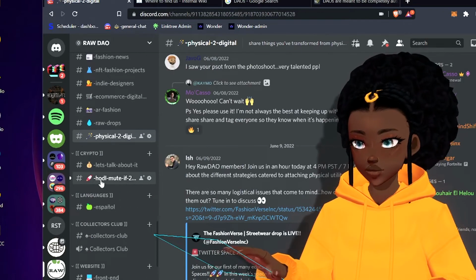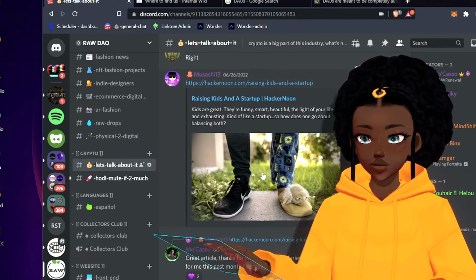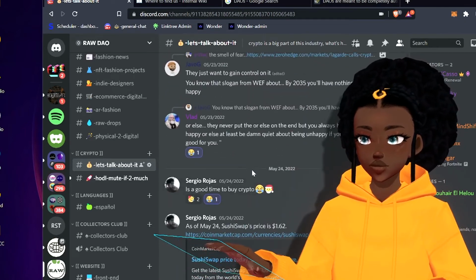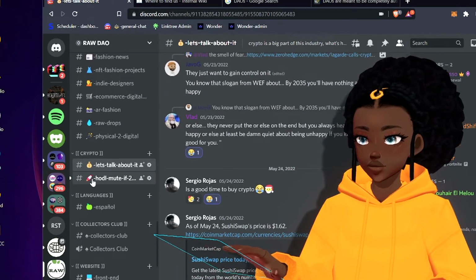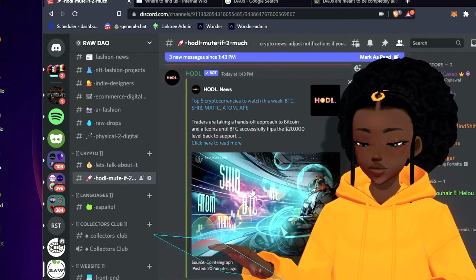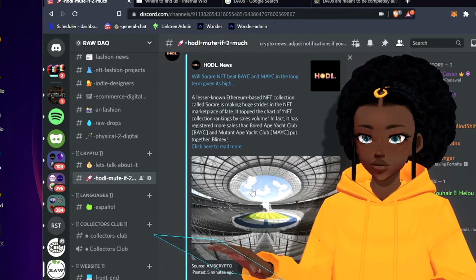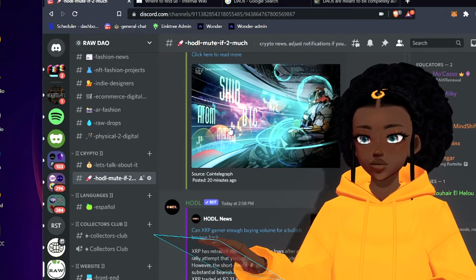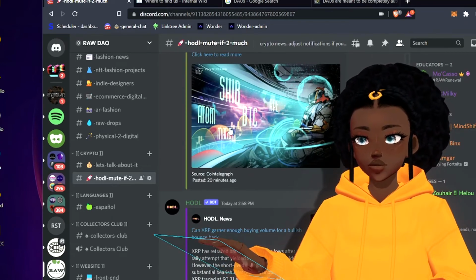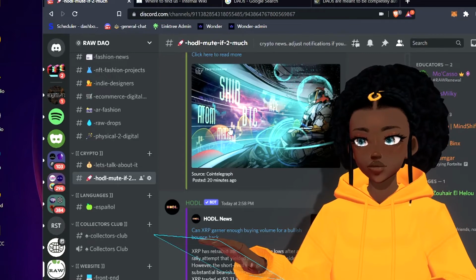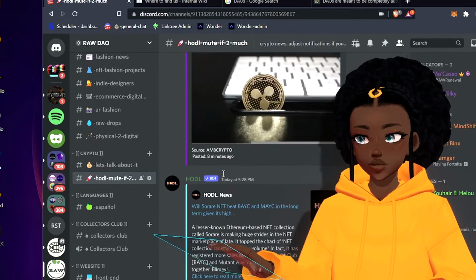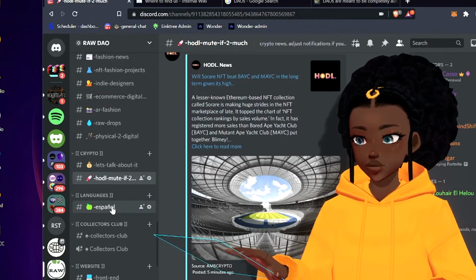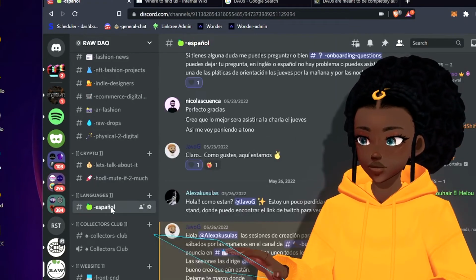And then we have our crypto section. Yes, let's talk about it. Let's talk about crypto and all the things that are crypto related. And then we do have a HODL bot that actually shares crypto news all day long. And yes, I put mute if too much, because let me tell you, it drops articles all day long, but they are great articles. So I would suggest people read them if they have the time, especially if the headline sticks out to you. And then we have our Espanol channel.